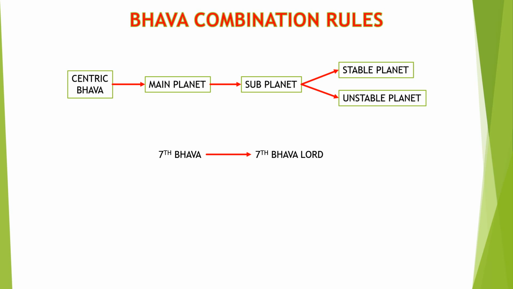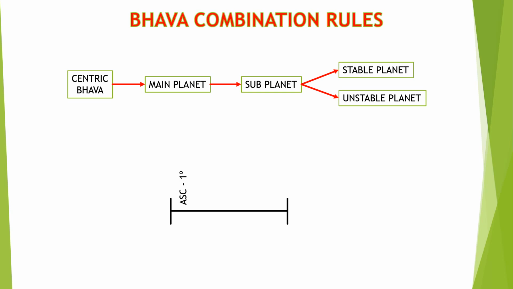So we can study the main planet and its rules in detail. The closest planet that is in combination with the Bhava is called the main planet. And there is no specific value for the percentage of the main planet. Even if the first planet in the combination is only 10% close to the Bhava, it will also act as the main planet for that Bhava.